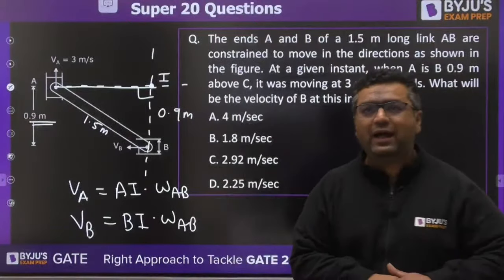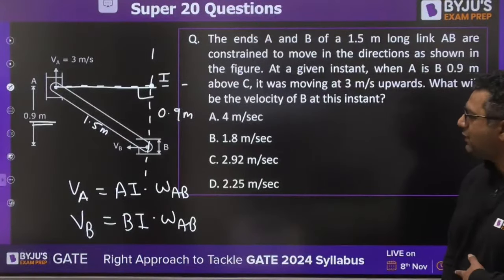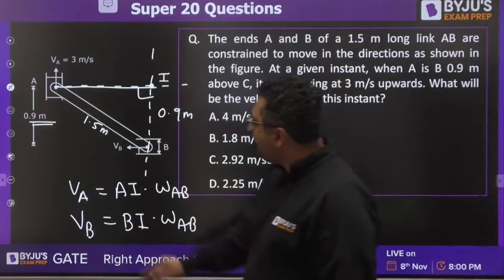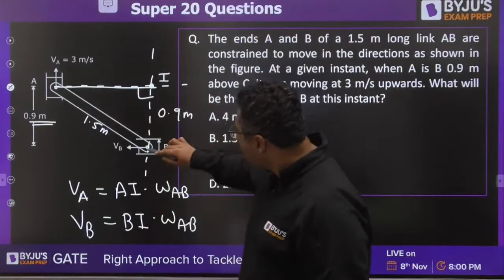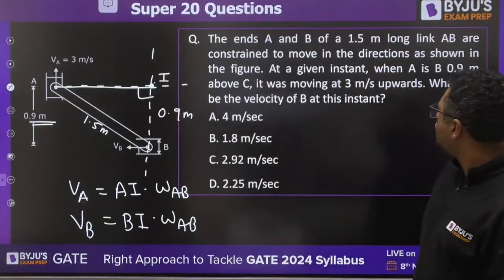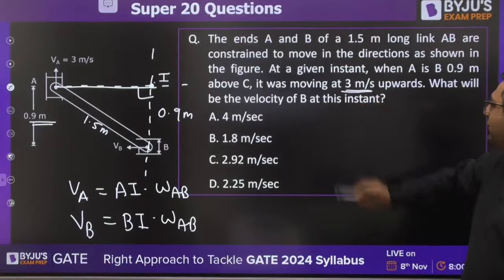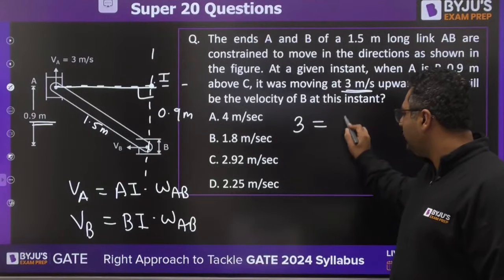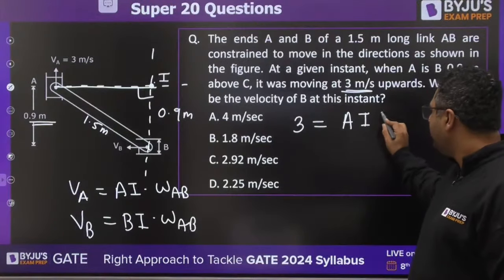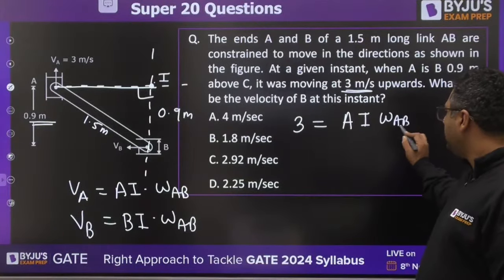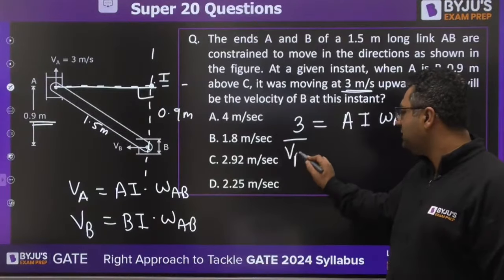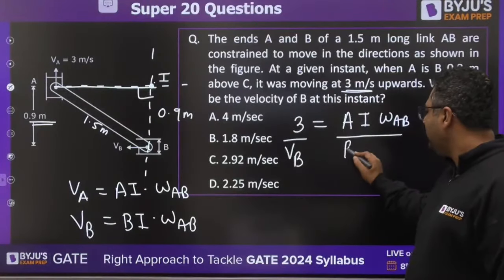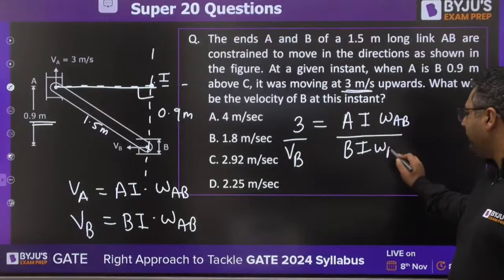Wonderful guys. So try to solve it now. You can see this is AI. This is BI. And they have also mentioned 3 meter per second for VA. So 3 is equal to AI into omega AB. You can divide it. VB is unknown, BI into omega AB.